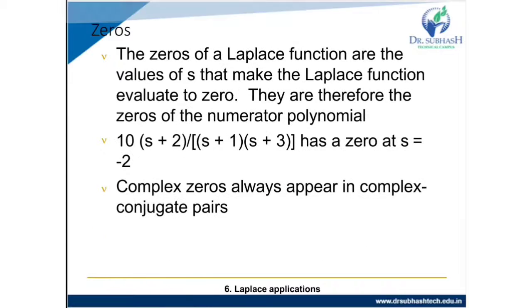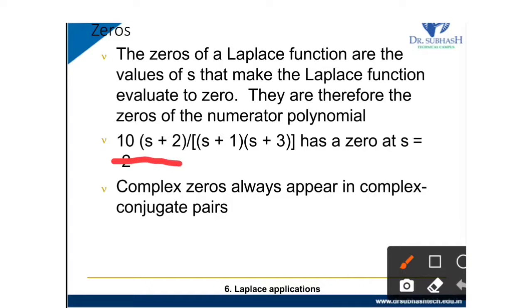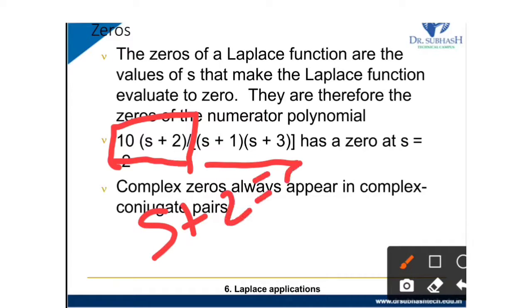Now the zero. The zeros of a Laplace function are the values of s that make the Laplace function evaluate to 0. They are therefore the roots of the numerator polynomial. So for zeros we check the numerator, and for poles we check the denominator. Here s plus 2 equals 0, so s equals minus 2.